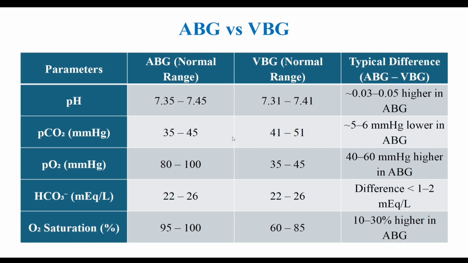In the hustle of clinical practice, we often face a dilemma. Is an ABG always necessary, or will a VBG suffice? Here's the point. There is a strong correlation between arterial and venous values for pH and PCO2. This means for assessing acid-base status and ventilation, VBG is often a good, less invasive estimate.